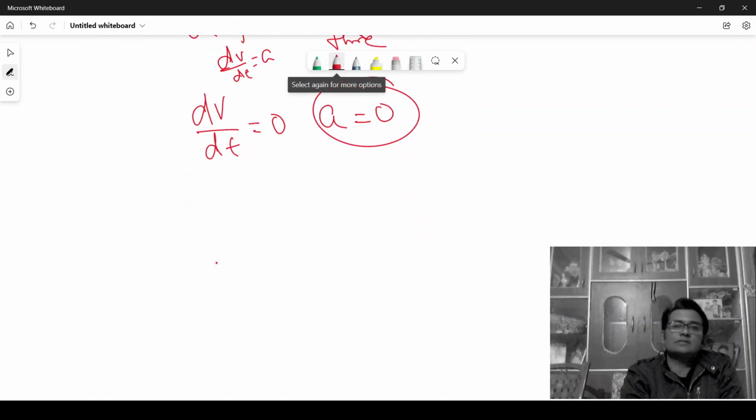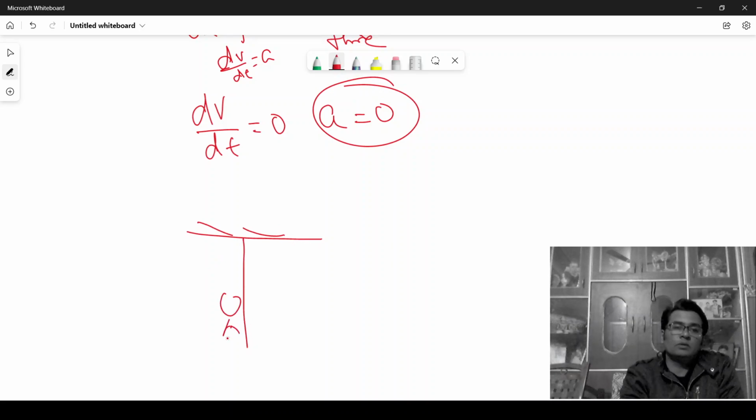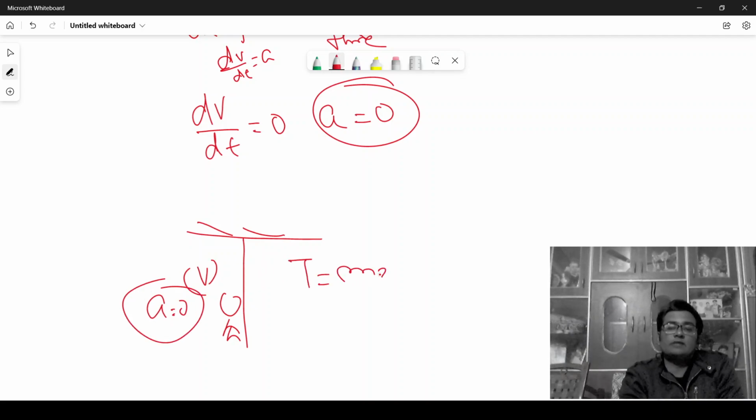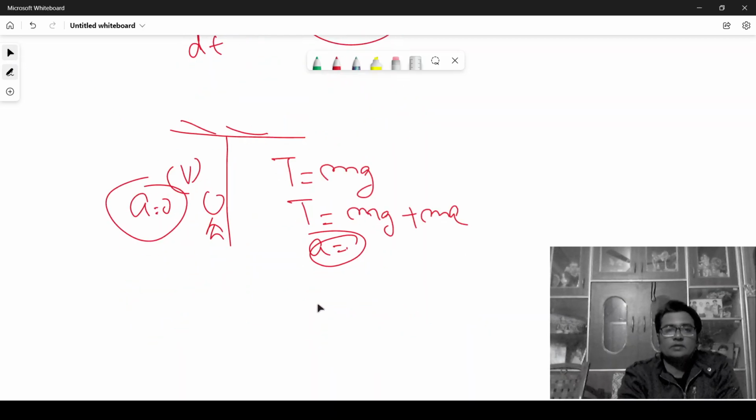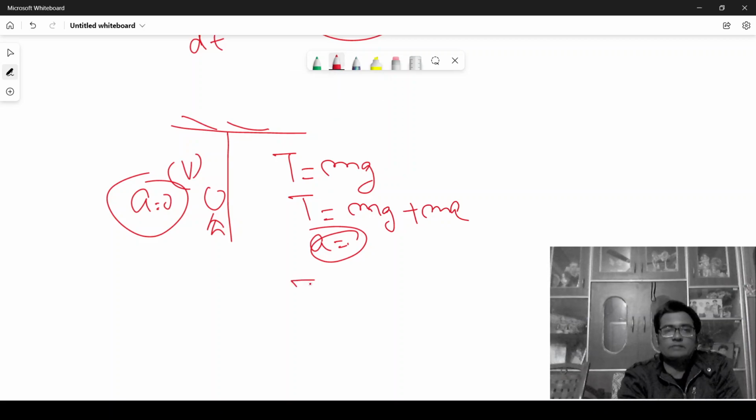In that case, if I am moving upward along the rope with a constant velocity v, then acceleration is 0. Then the T that I exert on the rope will be equal to my own weight, T equals mg. Why so? Because in the earlier expression T is equal to mg plus ma, and a has become 0, so T will be equal to mg itself.